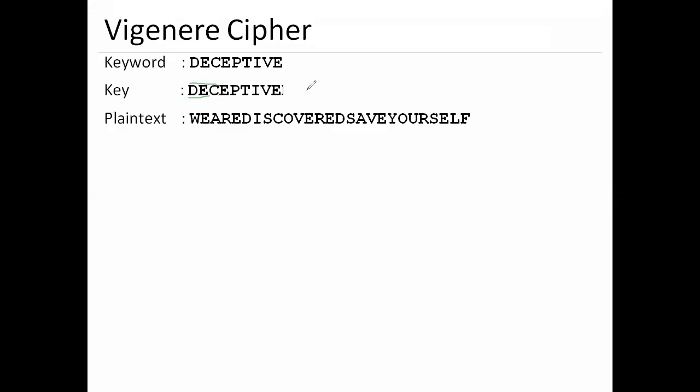So you can make a 2 cross 2 matrix or a 3 cross 3 matrix. If you make a 3 cross 3 matrix, what will be the first line? DEC. Then the next line will be EPT, and the third line will be IVE. Okay, so if I write it down, do you get the idea?